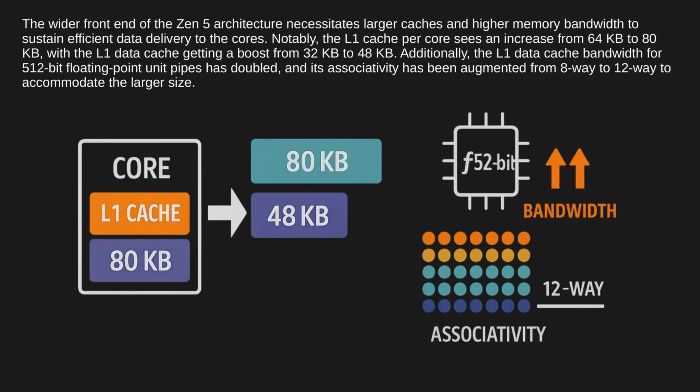The wider front end of the Zen 5 architecture requires larger caches and increased memory bandwidth to maintain efficient data delivery to the cores. The L1 cache per core has increased from 64 kilobytes to 80 kilobytes. The L1 data cache has been boosted from 32 kilobytes to 48 kilobytes. The bandwidth for 512-bit floating point unit pipes in the L1 data cache has doubled. Its associativity has been increased from 8-way to 12-way to accommodate the larger size.